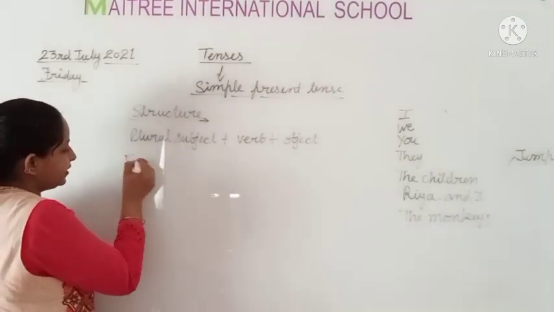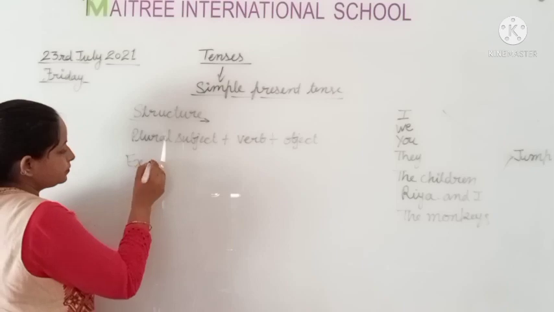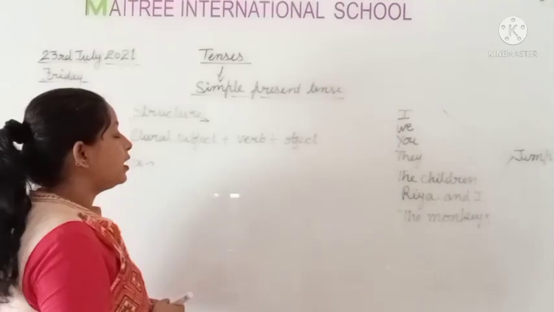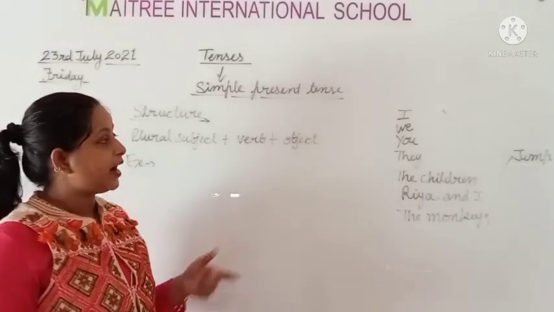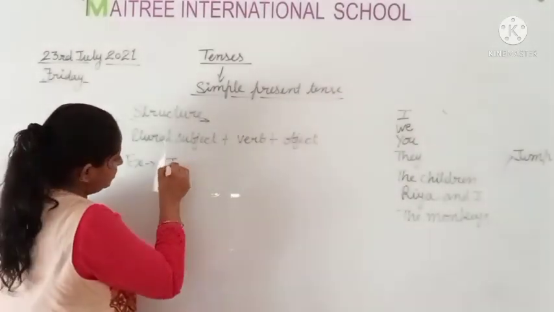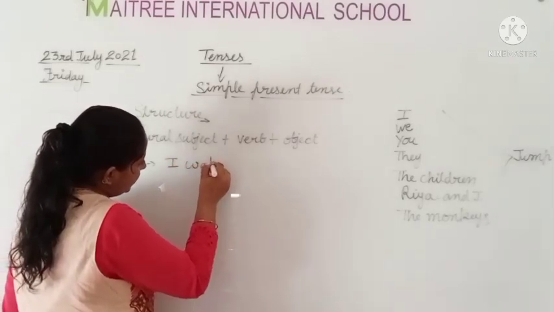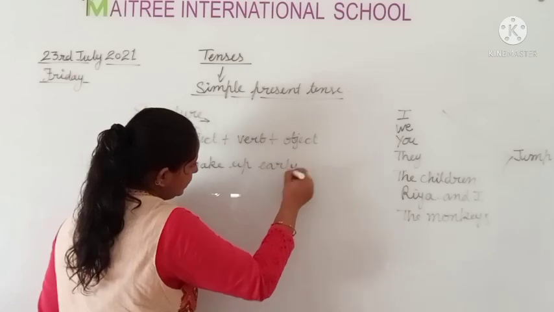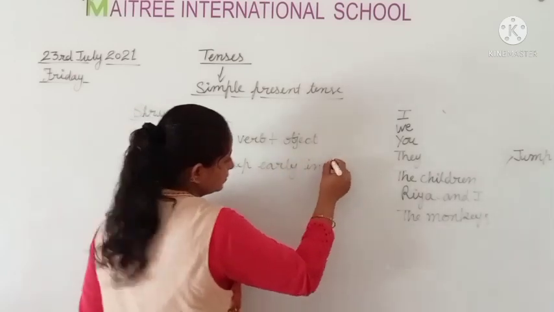So now I am going to write an example for this. Like I told you that I wake up early. I wake up early in the morning.